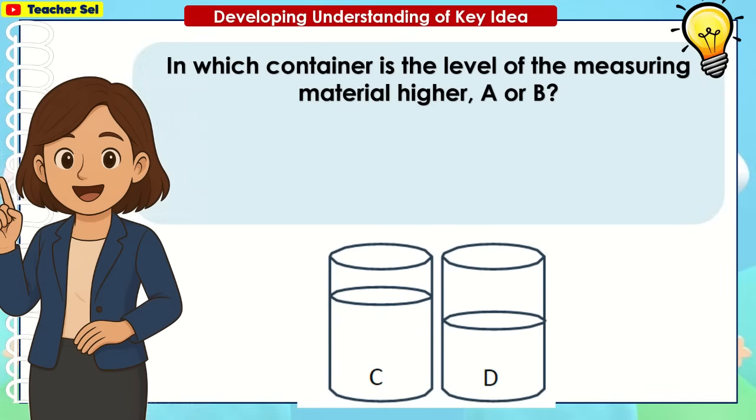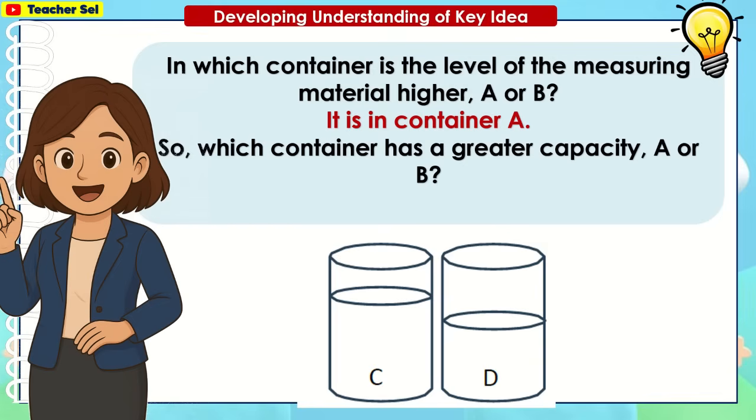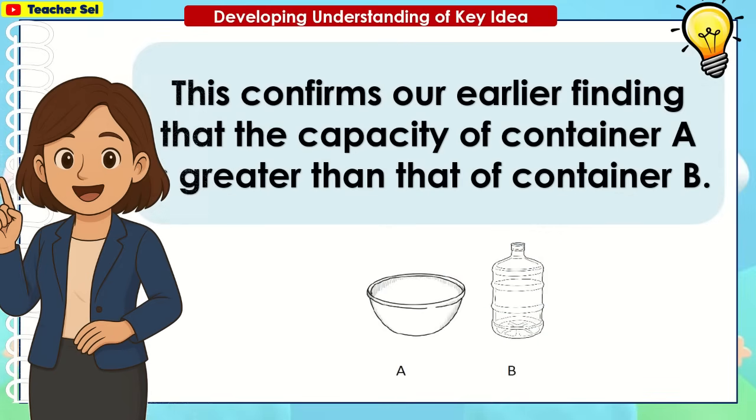In which container is the level of the measuring material higher, A or B? You're right, it is in container A. So, which container has a greater capacity, A or B? It is container A. This confirms our earlier finding that the capacity of container A is greater than that of container B.